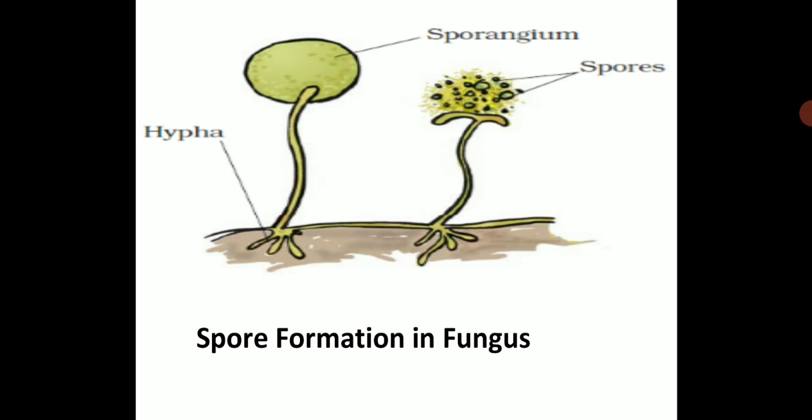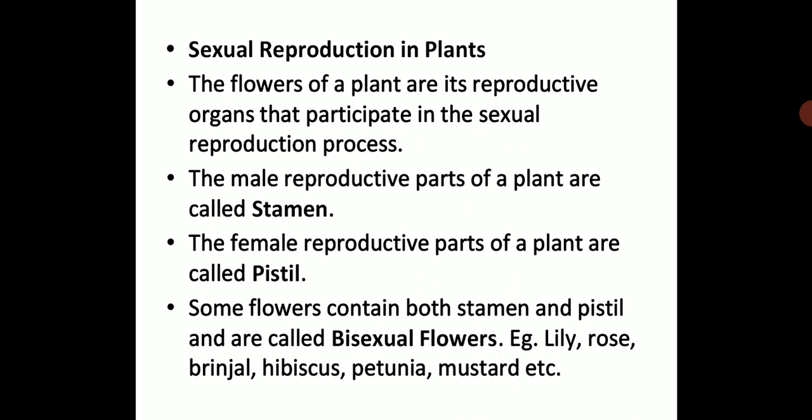The foot-like structures you can see are called hyphae. One single one is called a hypha. This is seen in fungus. How the fungus will grow, how it will get propagated, how it will reproduce, this should be clear to you by spore formation.